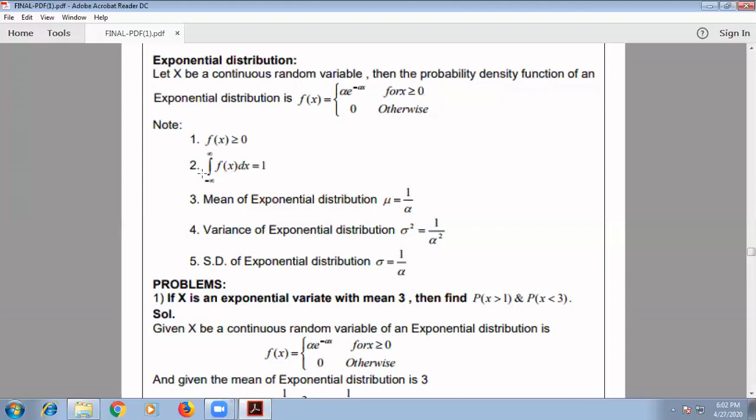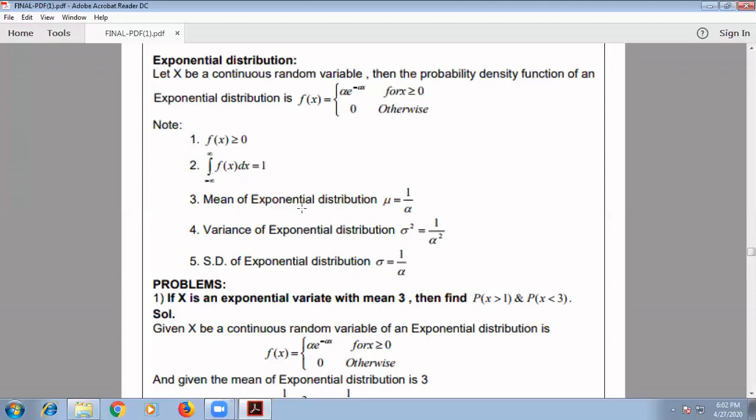Instead of summation, we will have an integral here. With respect to the exponential distribution, we will have an integral. Okay, the integral over minus infinity to infinity of f of x dx is equal to 1. So the lower limit is minus infinity, the upper limit is infinity.